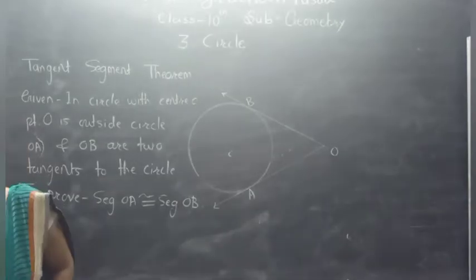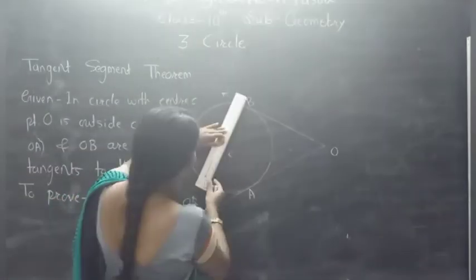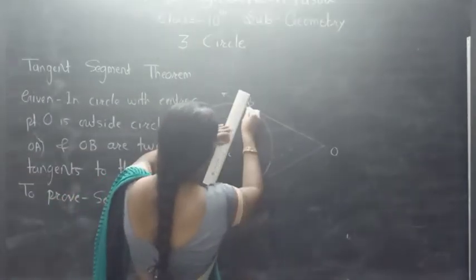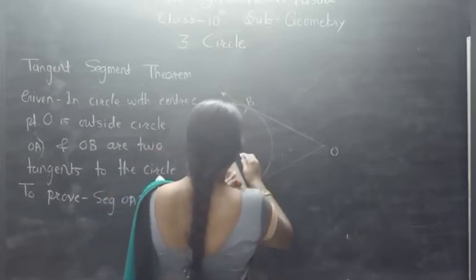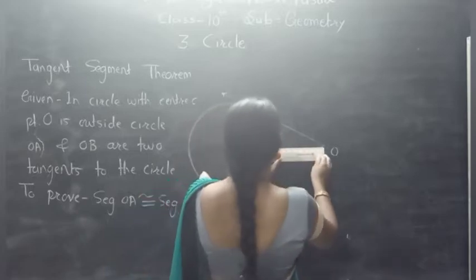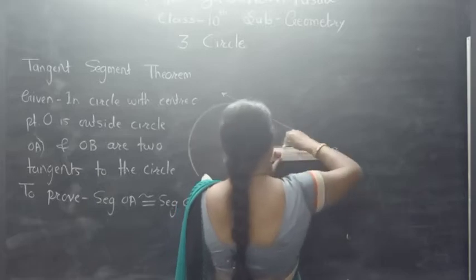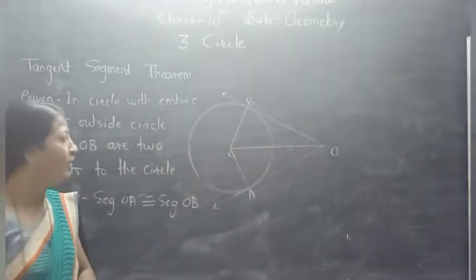Now to prove this, first of all we have to make a construction. What is the construction here? Join segments CA, CB and CO. These are the construction. That's why I show it by the dotted line.